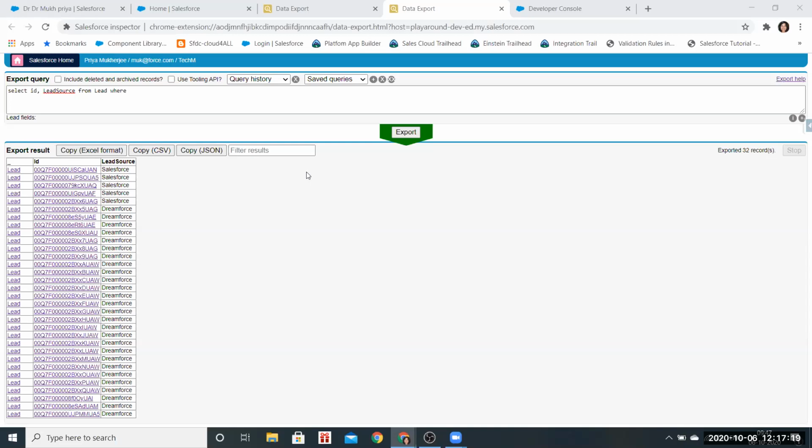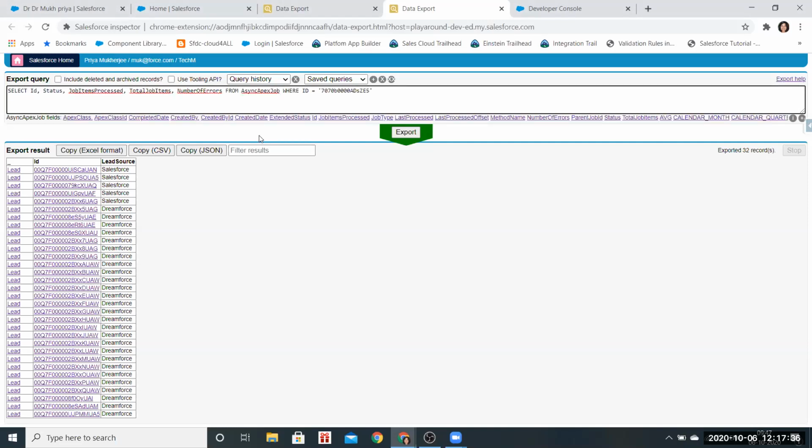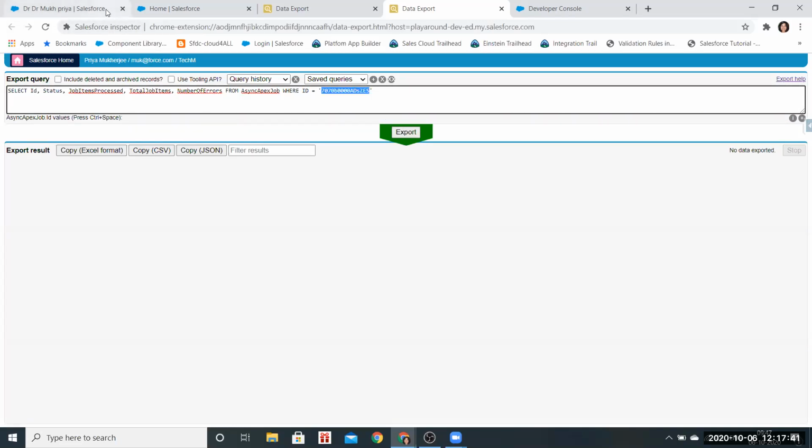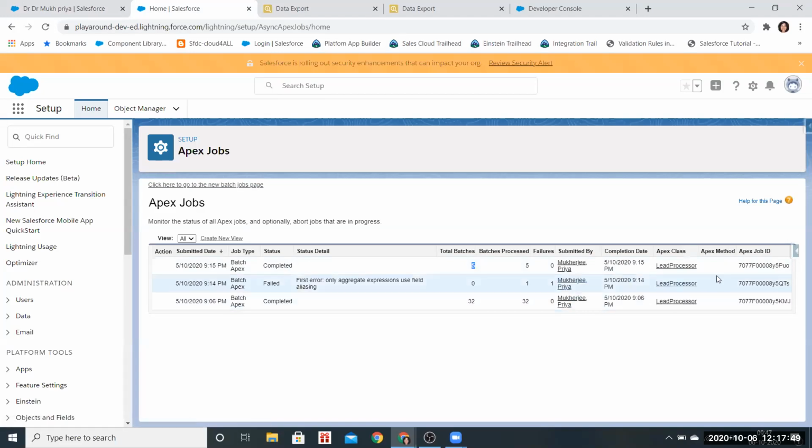Just copy paste it and put it in the query editor. Here only, instead of select ID, lead source, remove it. In the inspector, you are telling me. Yes, and change the ID. I'll give the Apex job ID. That's what needed to be given, right? Yes. So guys, you understand, right? We can obviously see it from here, and also we can put the Apex job ID and like that we can monitor.